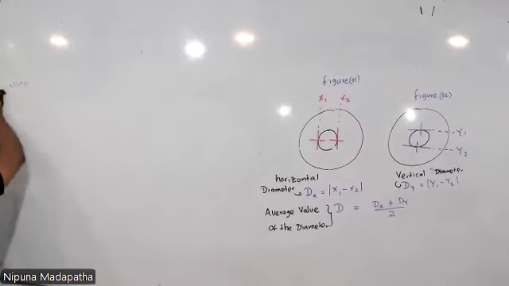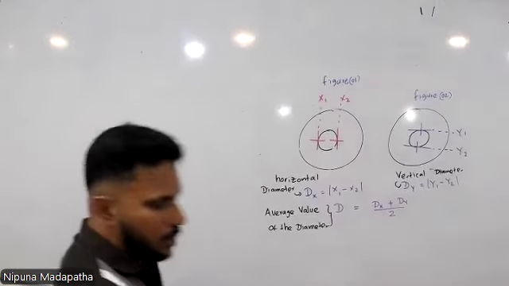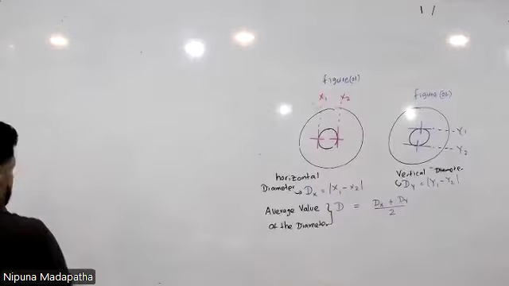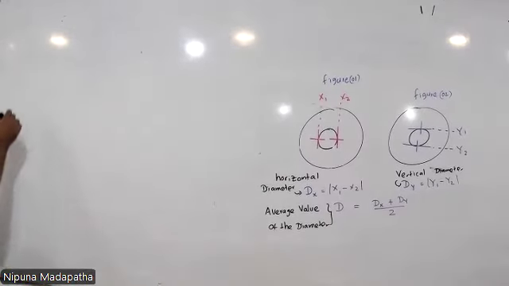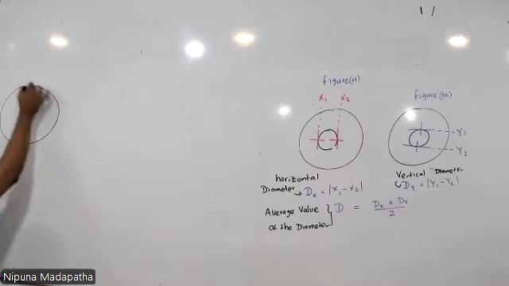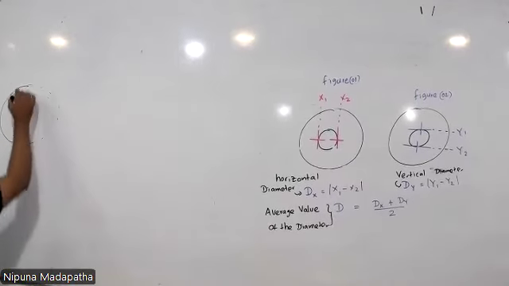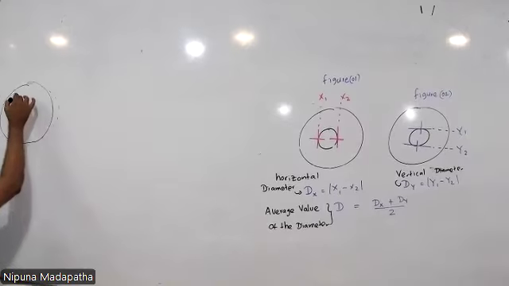External diameter of the rubber tube. So how do you position the cross wires to get the measurements? Suppose this is the rubber tube.